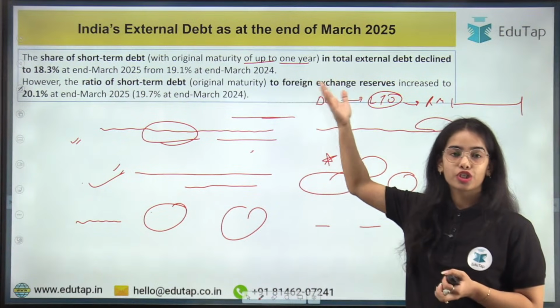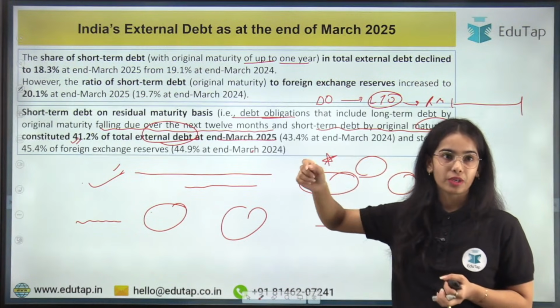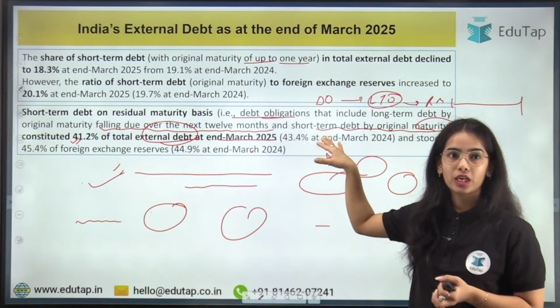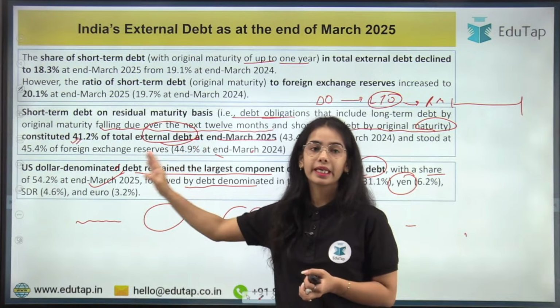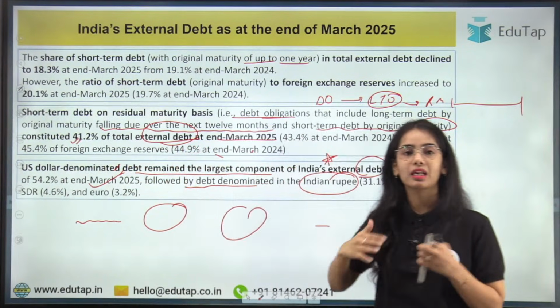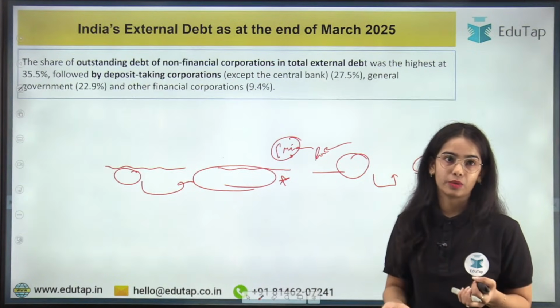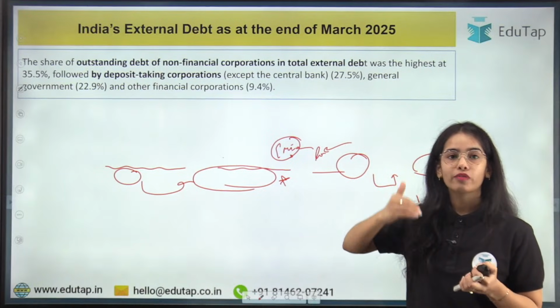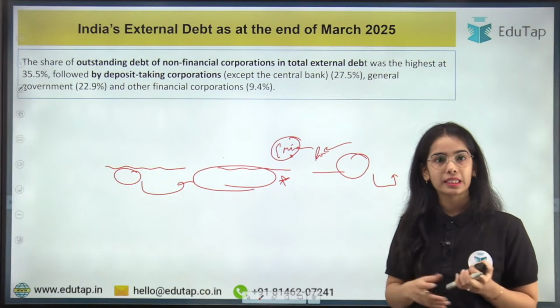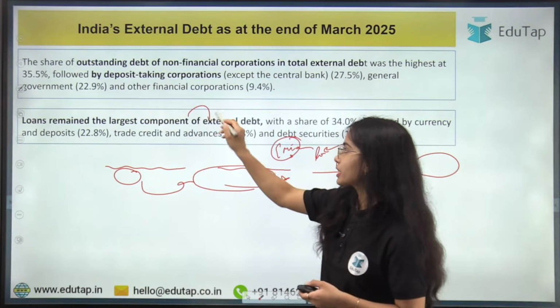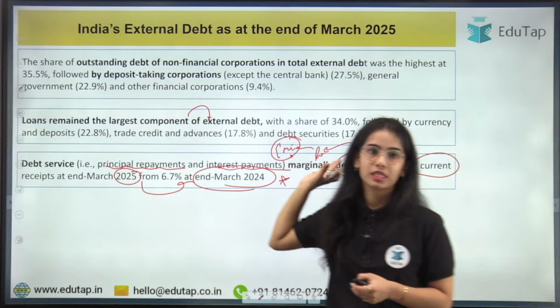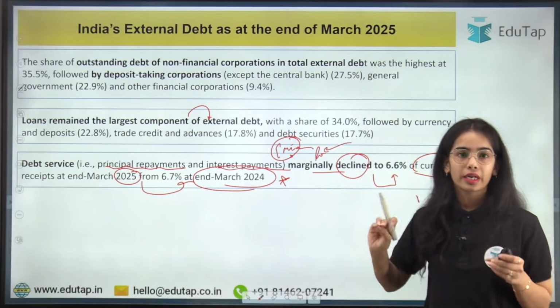And then there is the share of short-term debt, that is 18.3%. The short-term debt on the residual maturity basis constitutes 41.2% of total external debt, and US dollar denominated debt remained the largest component in India's external debt. Okay, the share of outstanding debt of non-financial corporations to external debt was the highest. Then loans remained the largest component of external debt, and debt service is 6.6% of the current receipts at the